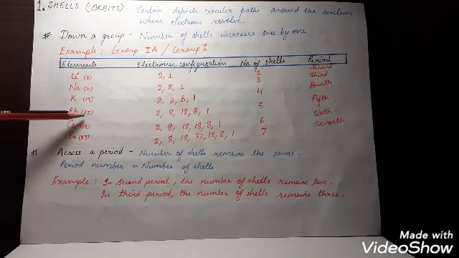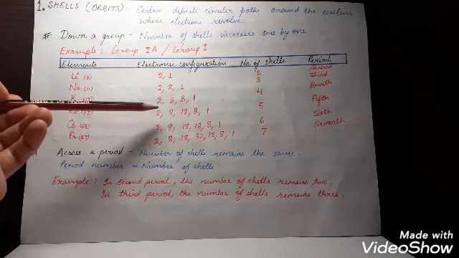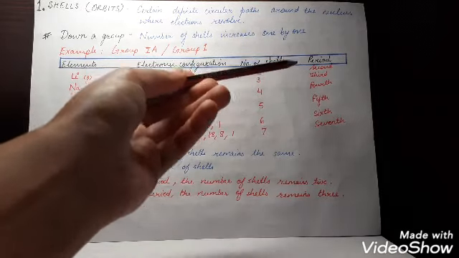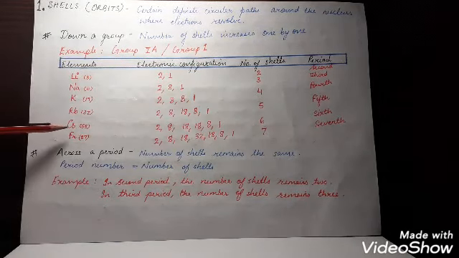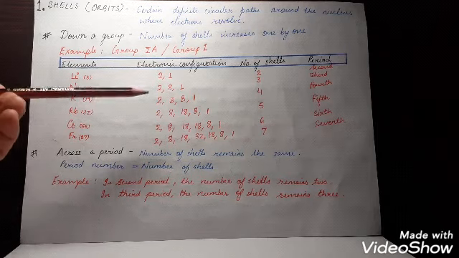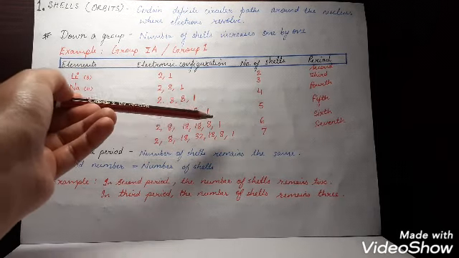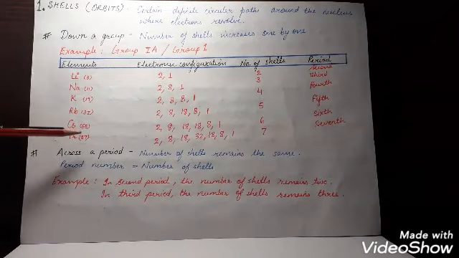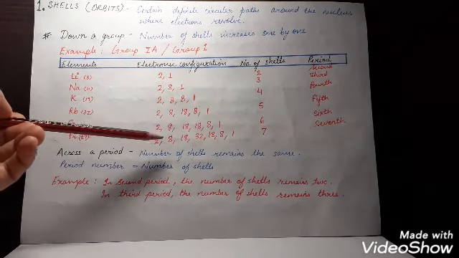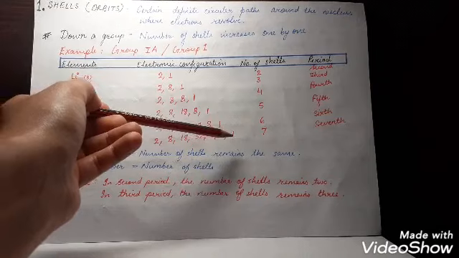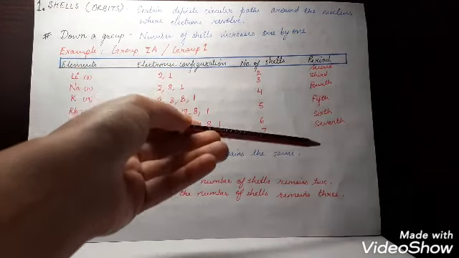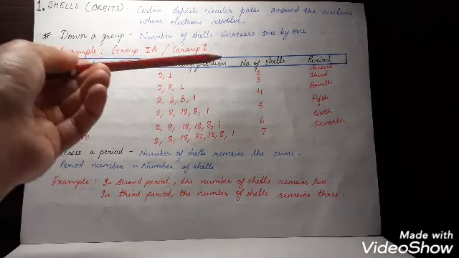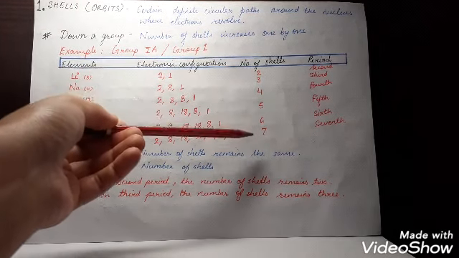Rubidium, atomic number 37, electronic configuration 2, 8, 18, 8, 1, number of shells 5, fifth period. Cesium, atomic number 55, electronic configuration 2, 8, 18, 18, 8, 1, number of shells 6, so sixth period. Francium, 87, electronic configuration 2, 8, 18, 32, 18, 8, 1, number of shells 7, so seventh period. So as we move down the group, the number of shells increases one by one.